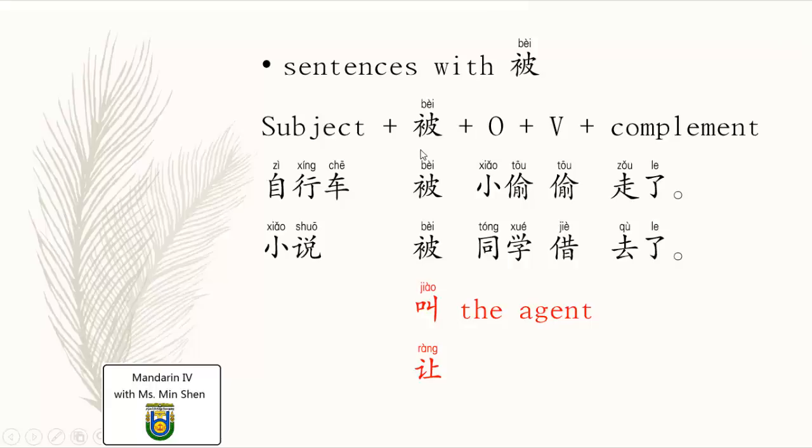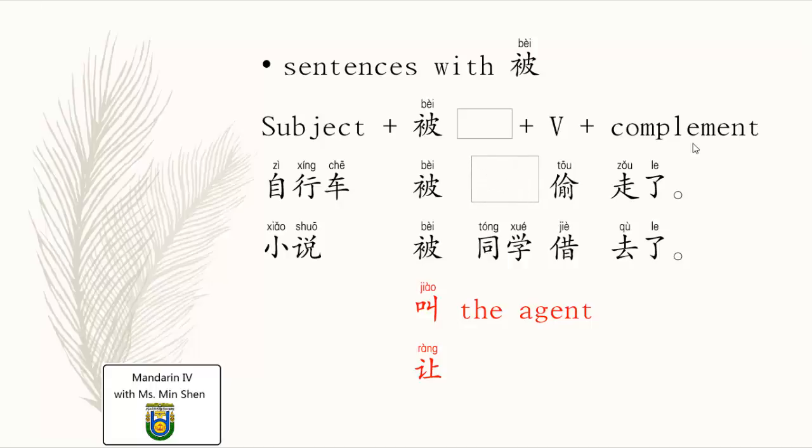And one thing you should remember, in a sentence with 被, you can use it without an agent. If you don't have to mention the agent, the structure becomes the subject plus 被, plus the verb meaning was done, and plus some other elements.